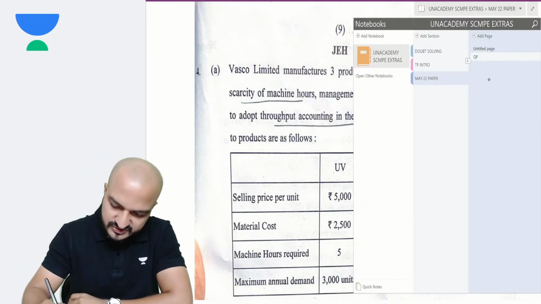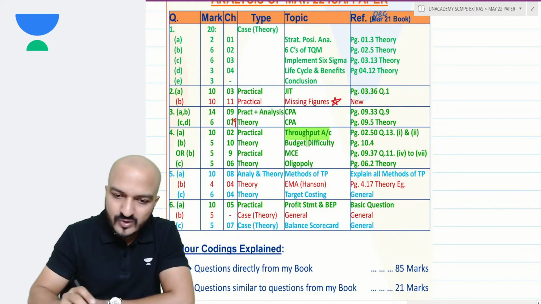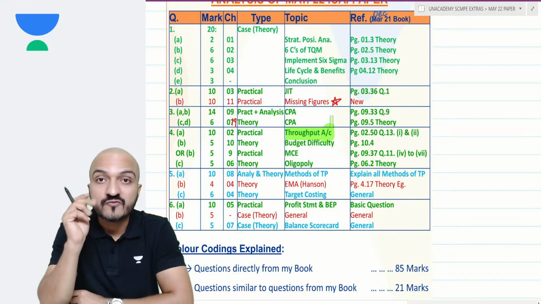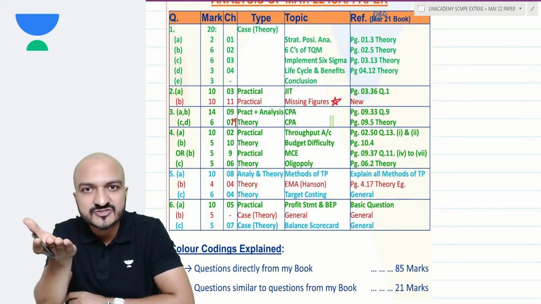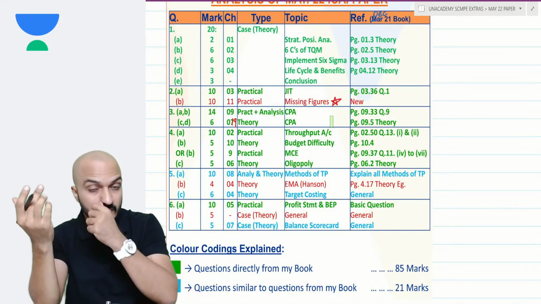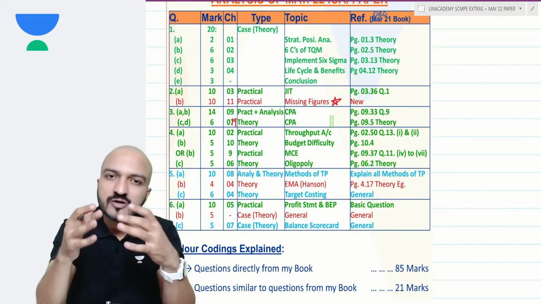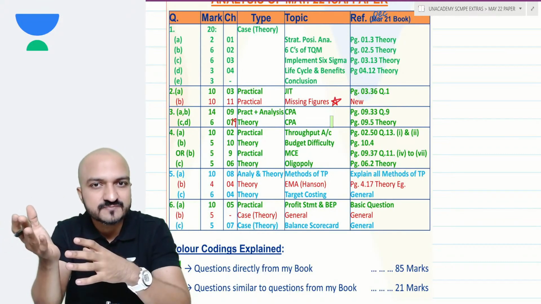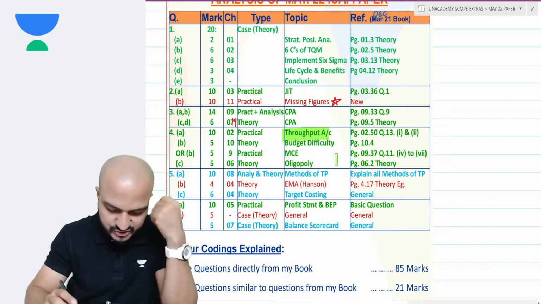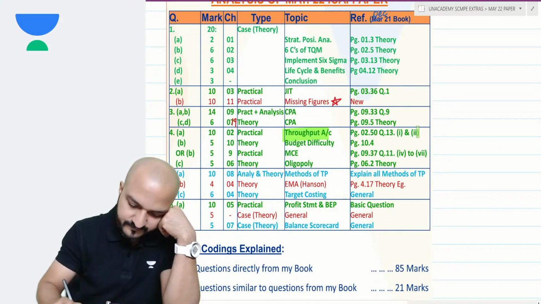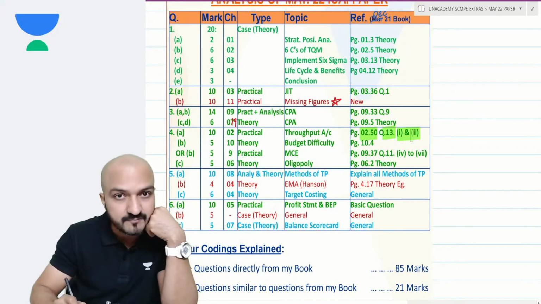Next question number 4. Question 4, again a very direct, easy question. It's about throughput accounting. Actually, the question is about throughput accounting, but we have learned these concepts in chapter 5, key factor decisions. And you remember during class I told you that all questions of throughput accounting are very much similar to the questions of key factor decisions. Chapter 5, decision making. This question is also one such question, and here this question is a direct copy paste from my book, chapter 2, page 2.50, question 13, first and second part.